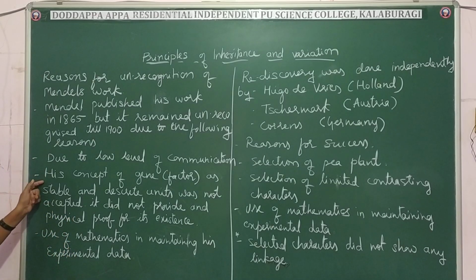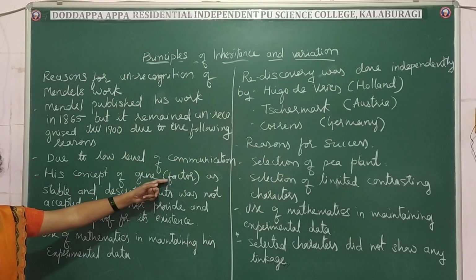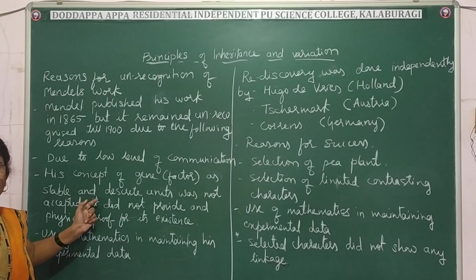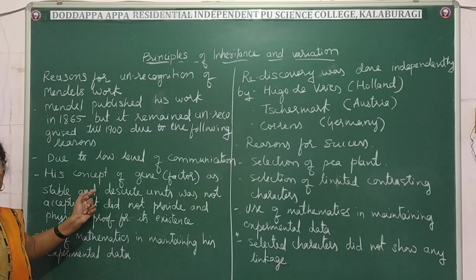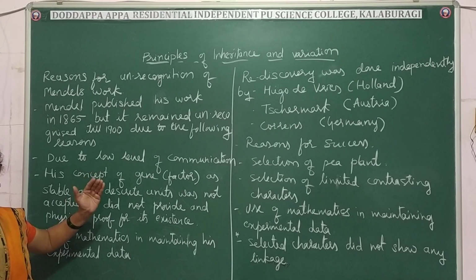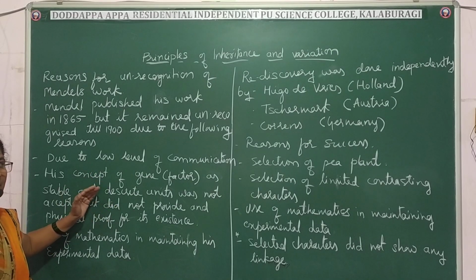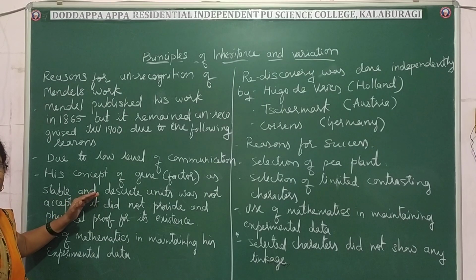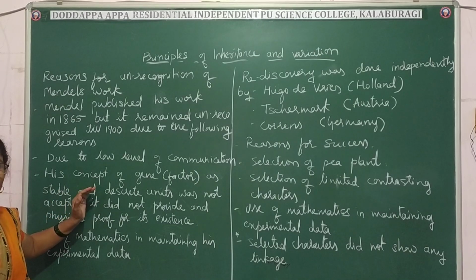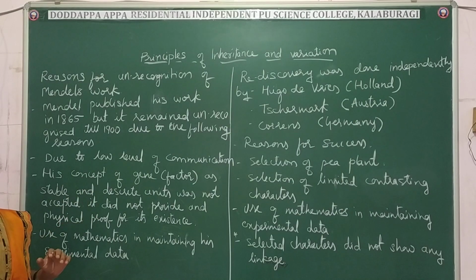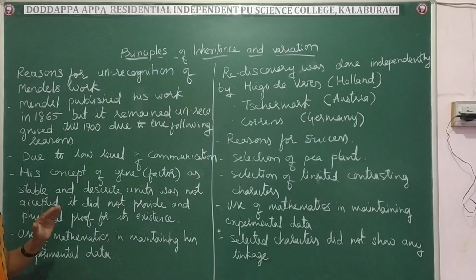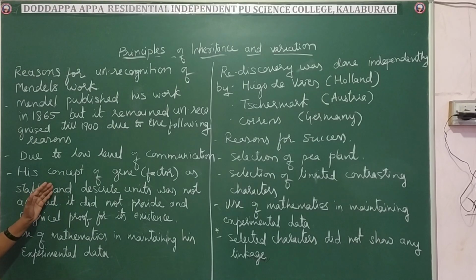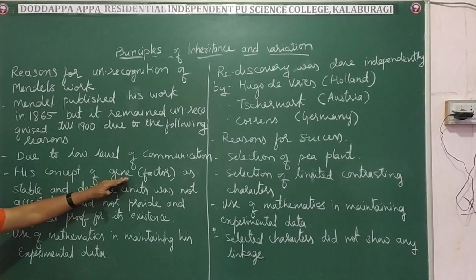And then his concept of genes. During his time, he called genes factors, which are stable and discrete units responsible for the transmission of characters from the parent to the progenies. This was not accepted by many scientists because he did not provide any proof for the existence of these factors, and many were showing intermediate characters. He did not explain those, which is why many scientists did not understand his concept of gene.